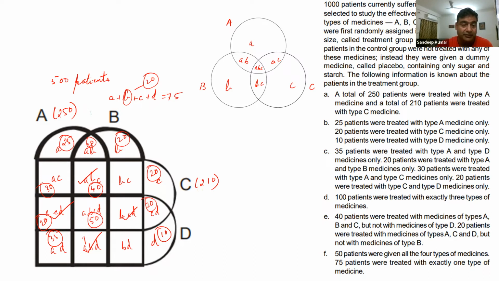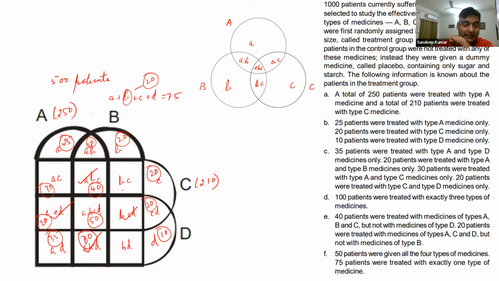Okay, let's recheck. 35 plus 20 is 55, 55 plus 30 is 85, 90, 110, 130, 170, 220. This is 30. This value is 30.